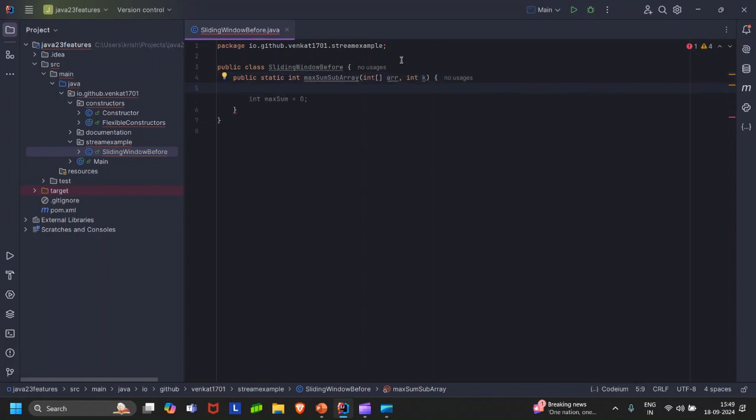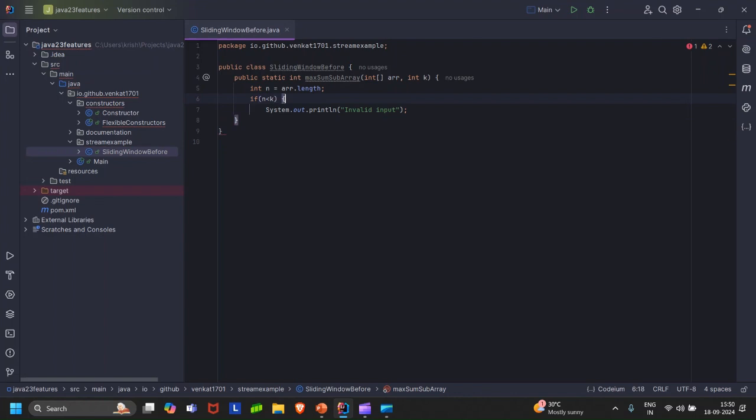So I'll initialize the variable n as arr.length, after which I'll check if n is less than k. If it is less than k, then I'll say that it is an invalid input. But if all the validations have been done, oh well, I need to return some value after printing this because I want to exit from the execution of this method if it's not true.